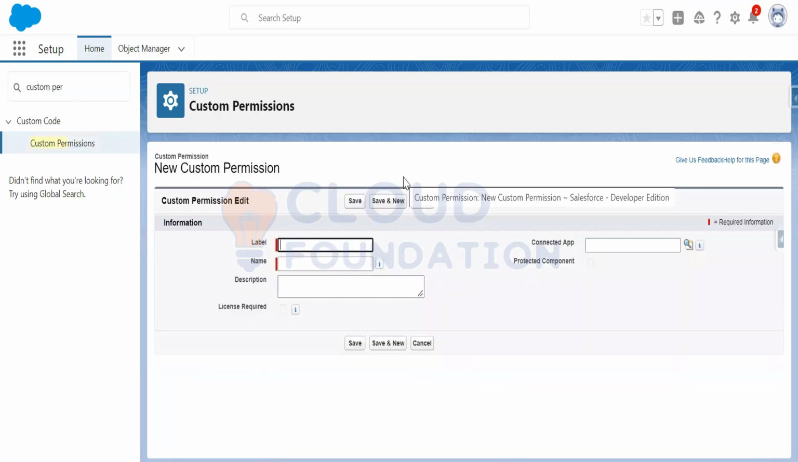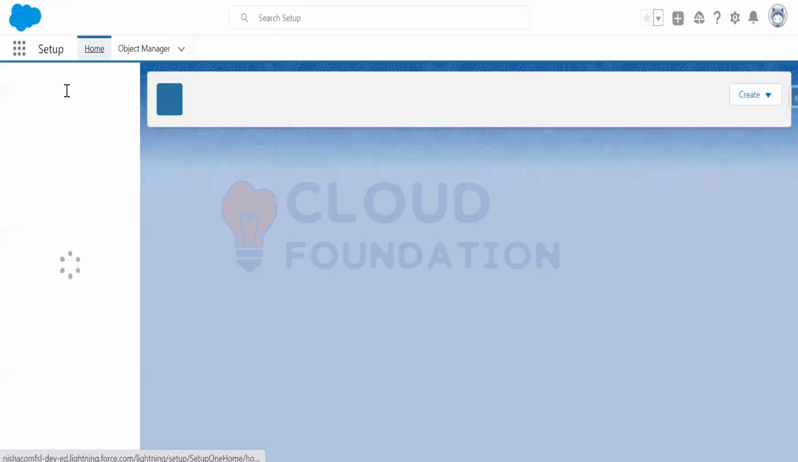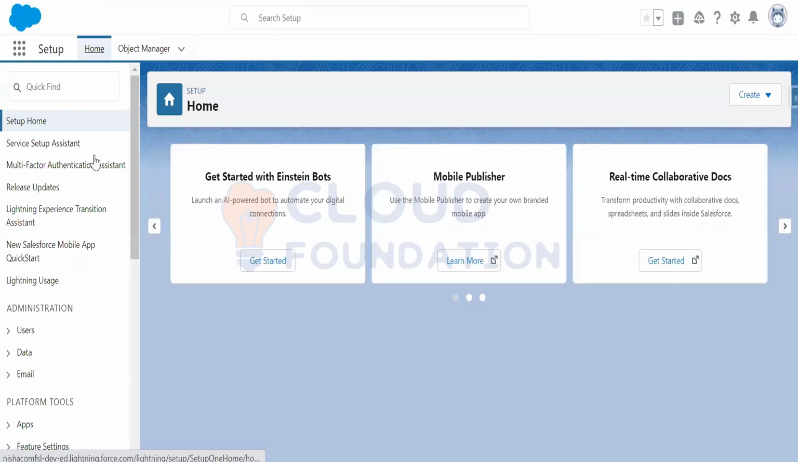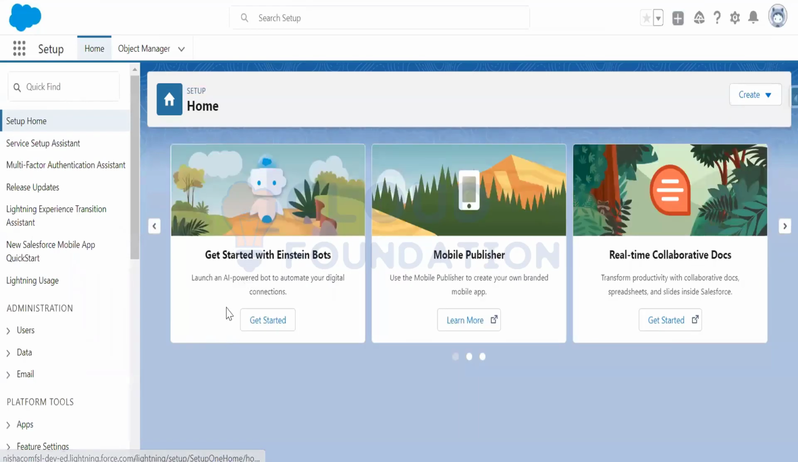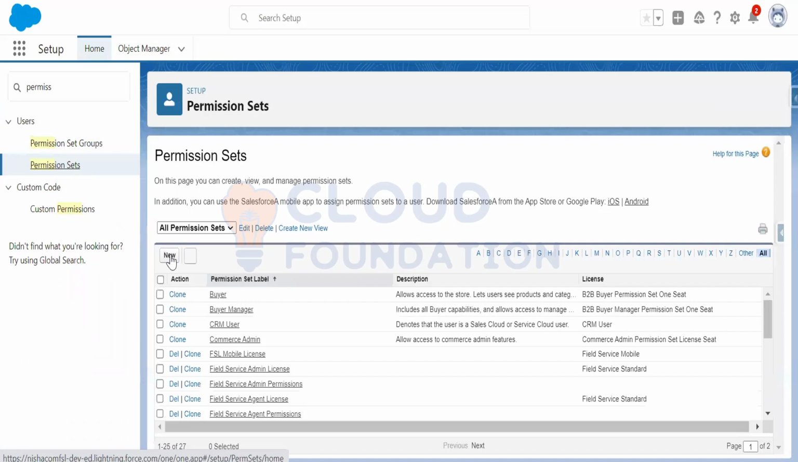Okay. And when you have created that Apex class and the newly created permission, what you need to do next is go to the setup again. The third step is to create a permission set. If I go to permission set, you need to create a new one. In this permission set, you need to add the custom permission you have created for that service appointment.